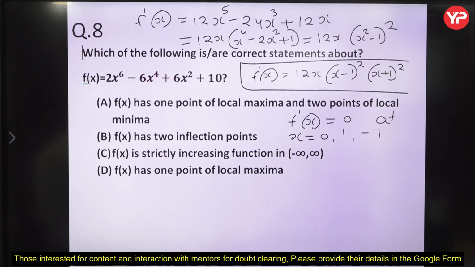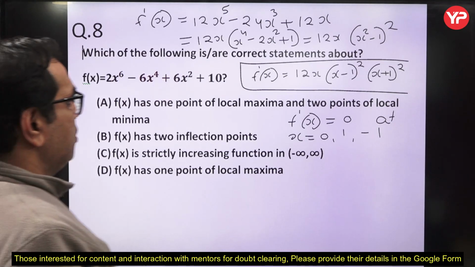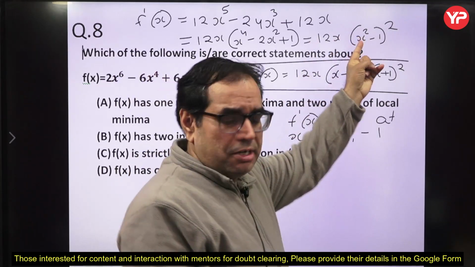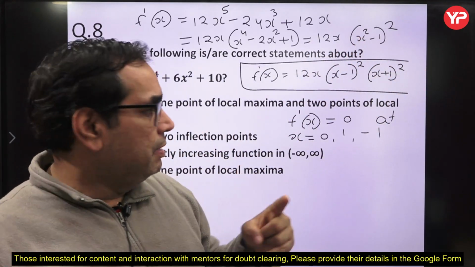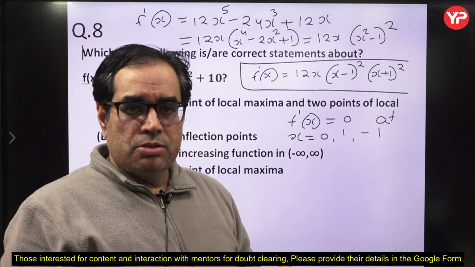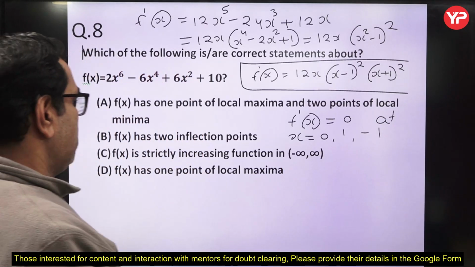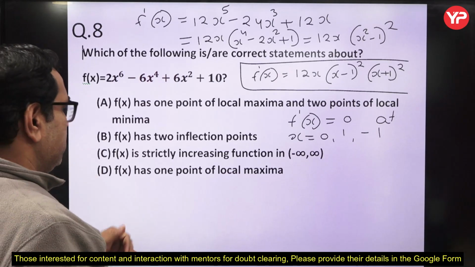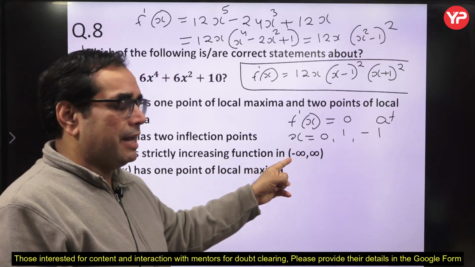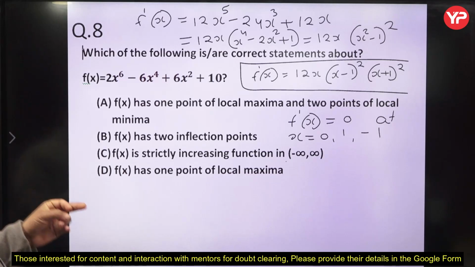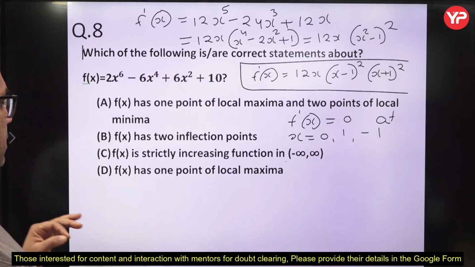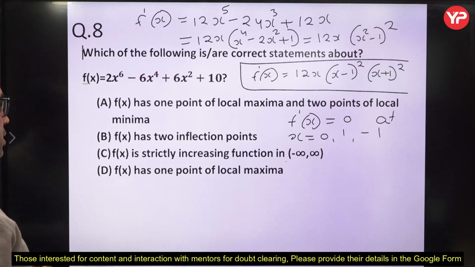Now one important thing we can see here, that for x greater than 0, this entire quantity will be positive, so function will be increasing, but for x less than 0, this entire quantity will be negative, so function will be decreasing. So from 0 to infinity increasing, from minus infinity to 0 it is decreasing. So it means this C option is incorrect. According to this option, f x is strictly increasing function in this interval. So this is not correct, because f x is not strictly increasing function. So C option we can cut.